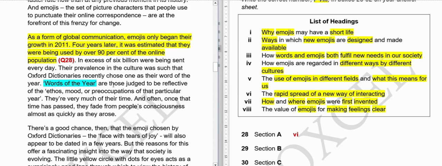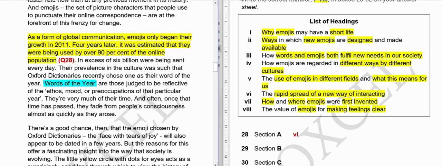So what are words of the year? They are very much of their time, and often once that time has passed, they fade from people's consciousness almost as quickly as they arose. So basically, they reflect the mood of the people at that particular time in the period.